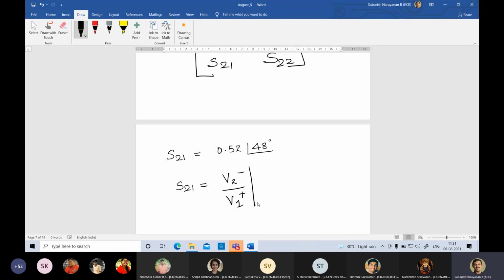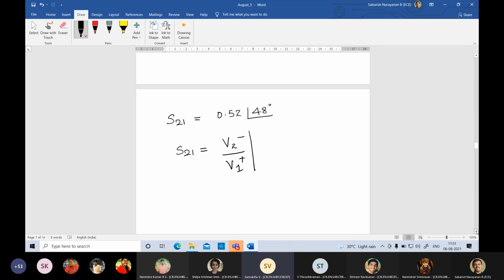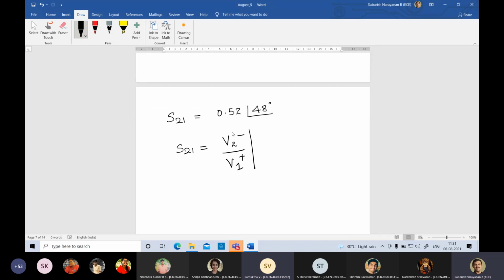Correct? So what does any minus sign voltage represent? The output power moving out. Plus sign? The incoming. What will this ratio tell me? The output power at V2 towards the input power at V1. What will this ratio tell me?